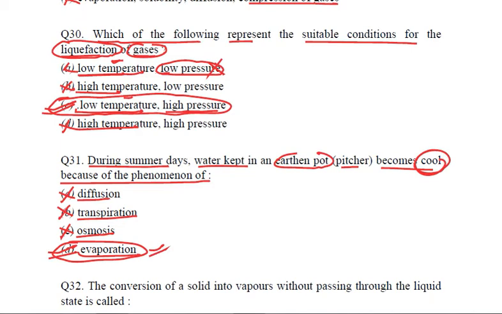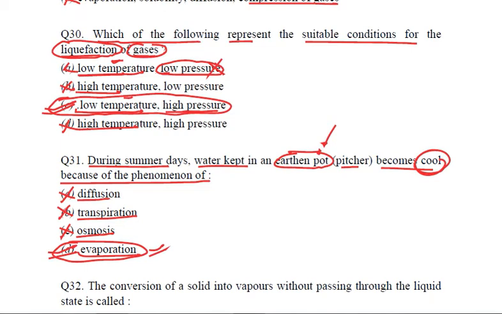And now I would like to explain it also. When we are talking about an earthen pot, it is made up of soil, right? Clay soil. The picture we all know. The sand particles have pores or holes between them. When we fill this earthen pot or pitcher with water, water is going to seep into these holes.